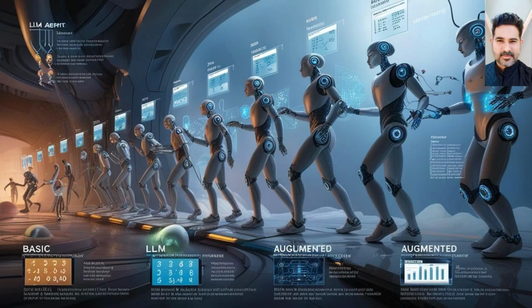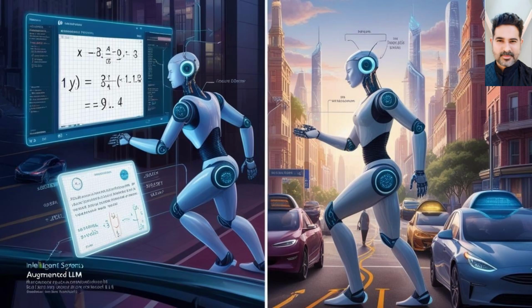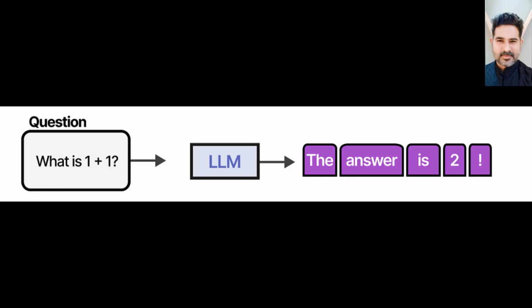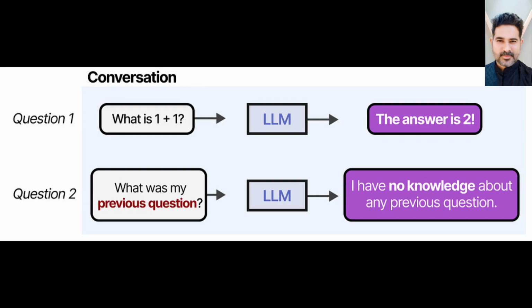Understanding basic LLMs, the foundation and limitations. To truly grasp LLM agents, we need to understand the fundamental capabilities of large language models. At their core, LLMs are designed for next token prediction. They analyze text and predict the most likely next word, or token, in a sequence. By stringing these predictions together, they generate coherent text, mimic conversations, and answer questions. While impressive, LLMs have inherent limitations.